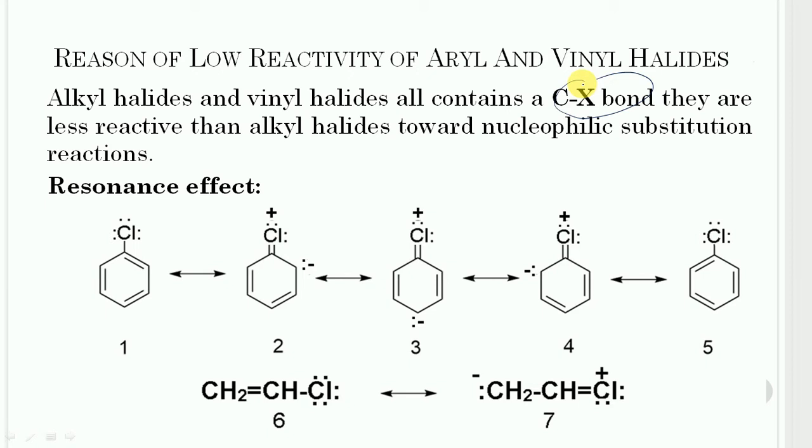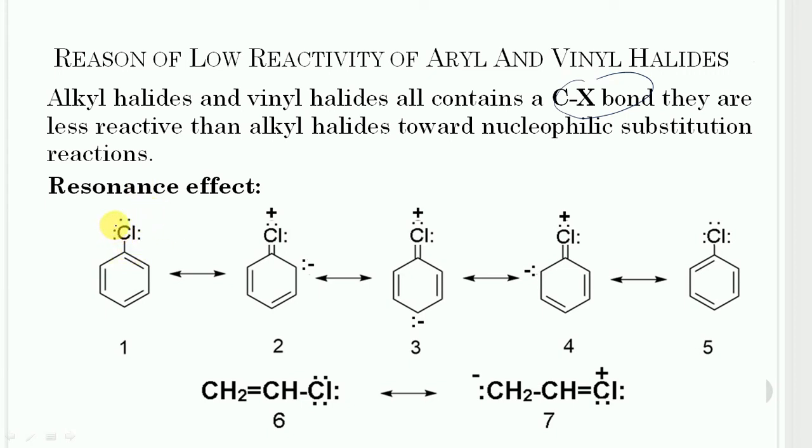The reason for low reactivity of aryl and vinyl halides can be explained on the basis of the resonance effect. So let us consider it. Chlorobenzene can be represented as a resonance hybrid of the following 5 structures. So this one is structure number 1.